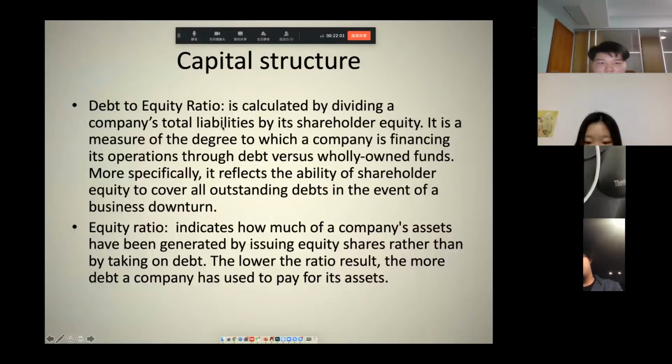More specifically, it reflects the ability of shareholder equity to cover all outstanding debts in the event of a business downturn. The equity ratio indicates how much of a company's assets have been financed by issuing equity shares rather than by taking on debt. The lower the result, the more debt the company has used to pay for the assets.